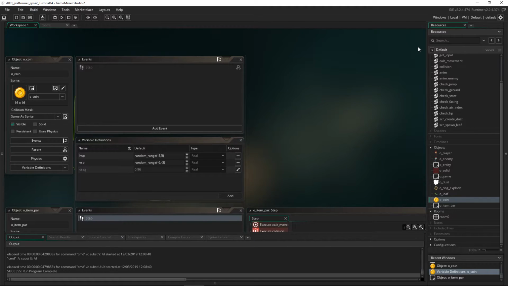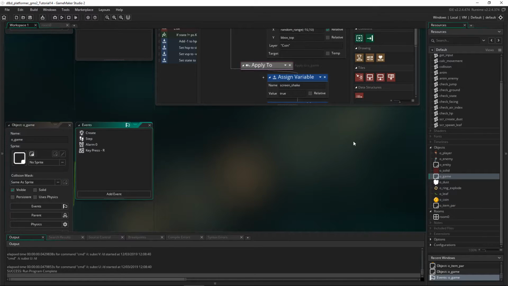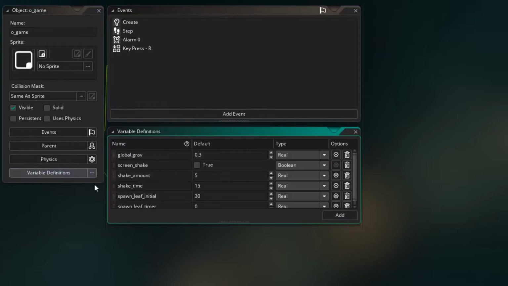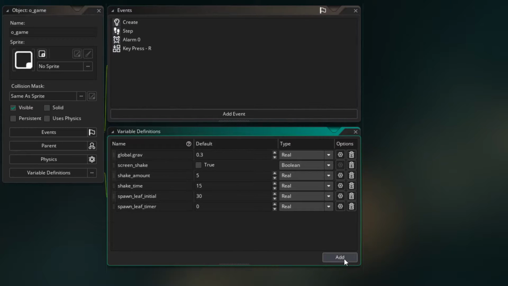So let's have a global variable that we can use to keep track of the coins the player has collected. So I'm going to go into oGame and we're going to go to the variable definitions. And here we're going to add a new variable and it's going to be called global.coins. Now I'm putting it into oGame because this is actually the object that's going to draw the amount of coins later on. And I'm making it a global because that enables the player to easily access that variable.